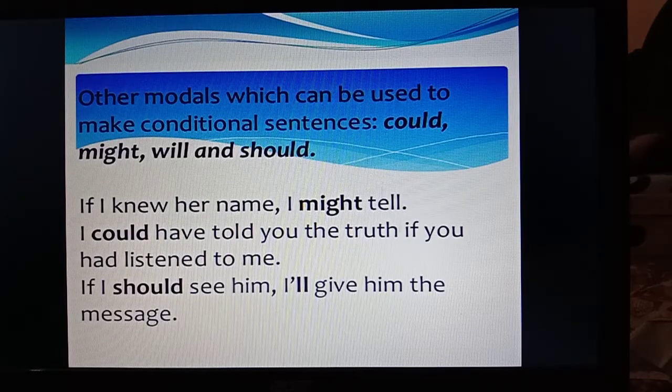Other modals which can be used to make conditional sentences are could, might, will, and should. One example I will give here. If I knew her name, I might tell. I could have told you the truth if you had listened to me. If I should see him, I will give him the message. So could, might, will, and should can be used to make conditional sentences also.